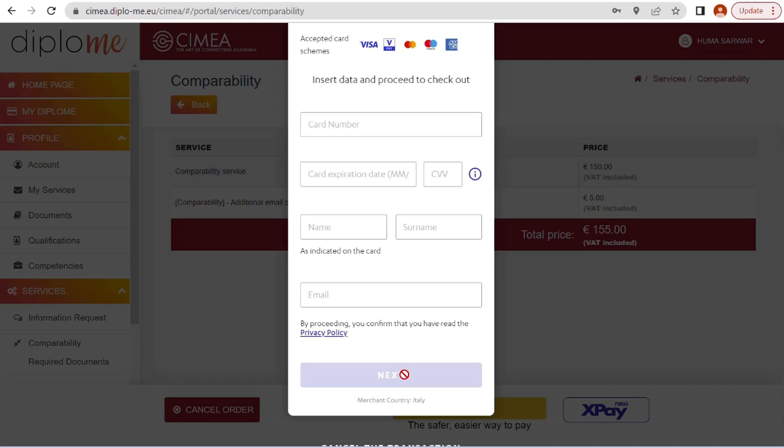Then you will receive an email. If your payment is confirmed, then you will receive an email from this website. And after that, you will have to wait for 30 days. It's up to you if you want to apply for 30 days or 60 days, then they will confirm you via email. So this is the procedure to apply for CIMEA.